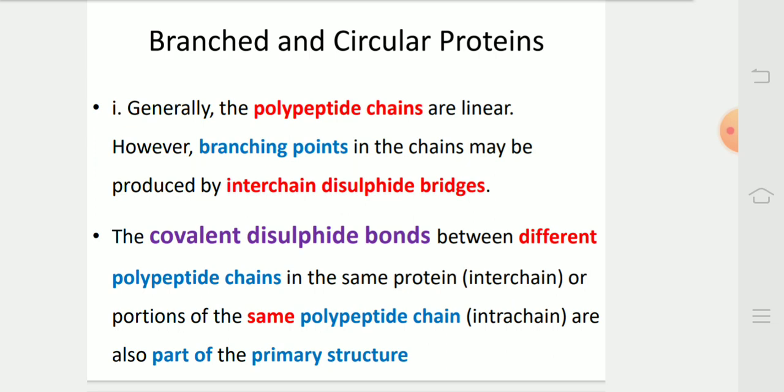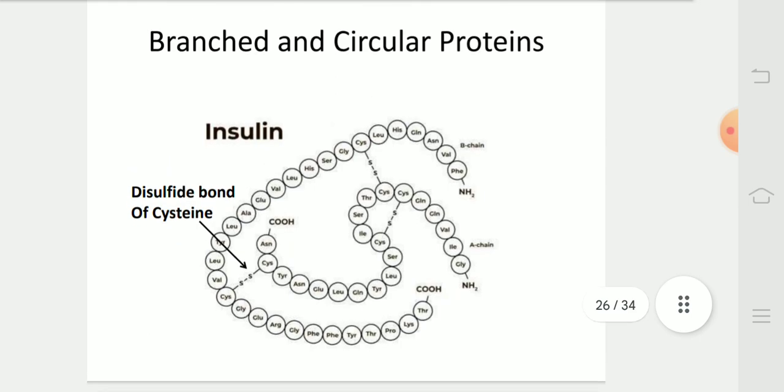The covalent disulfide bonds between different polypeptide chains in the same protein, that is interchain, or between portions of the same polypeptide chain, that is intrachain, are also part of the primary structure. In this diagram, we can see that cysteine forms disulfide bonds between two chains of insulin.